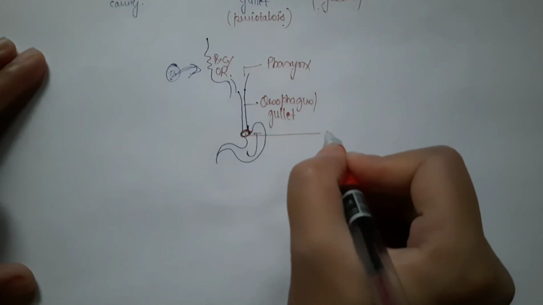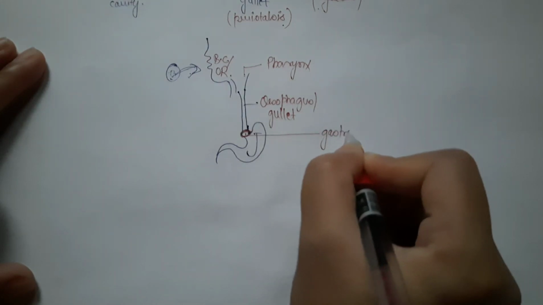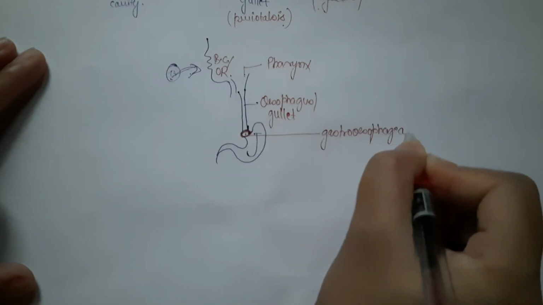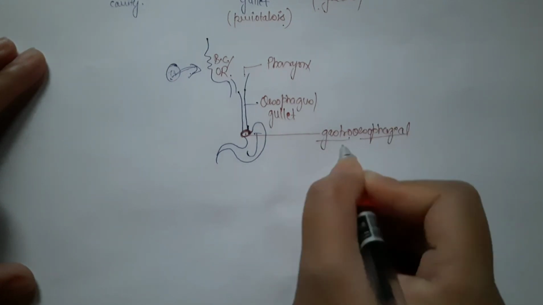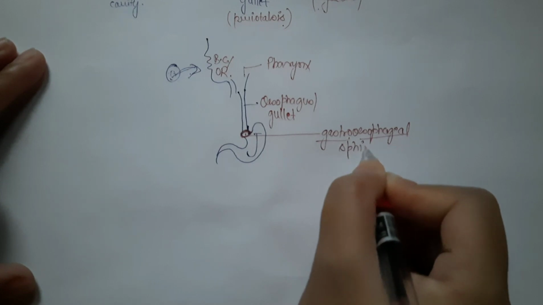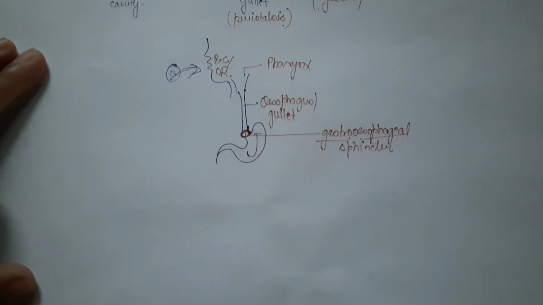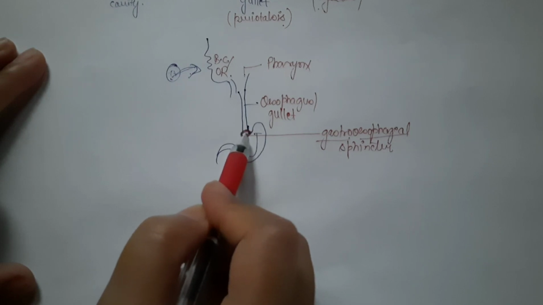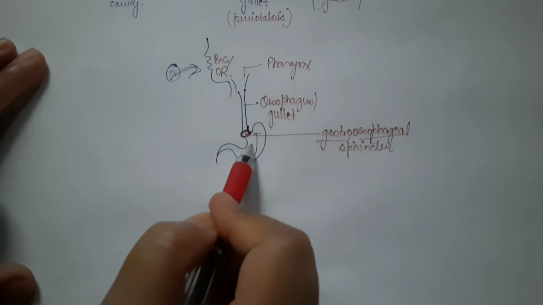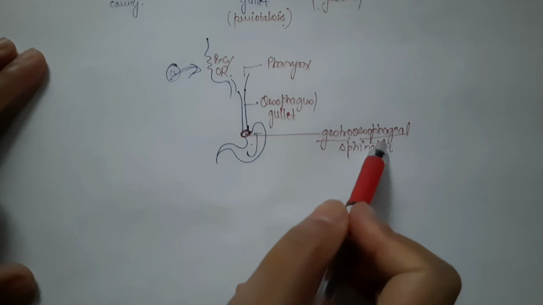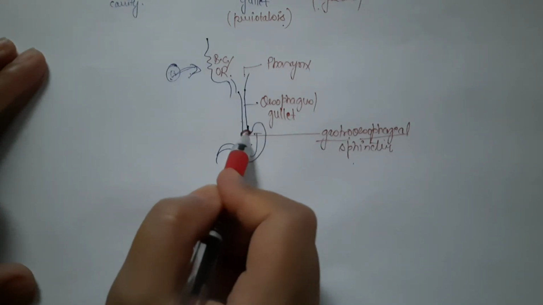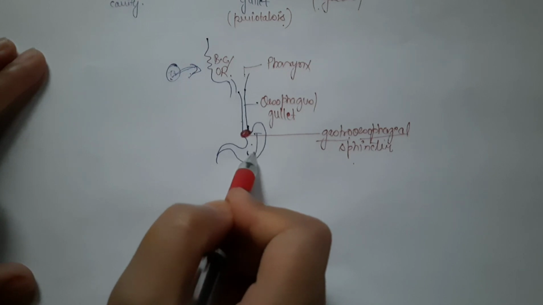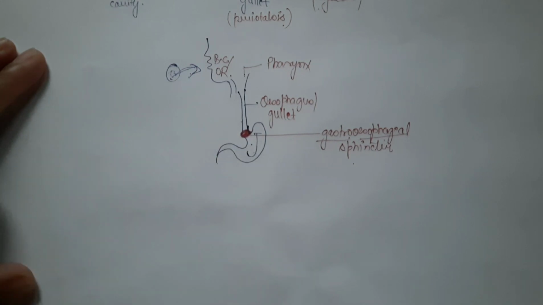This sphincter is called the gastroesophageal sphincter. This sphincter, as you can see, is present at the junction between esophagus and stomach. That is why it is gastro and esophageal sphincter. This sphincter ensures that food enters into the stomach and does not go back.